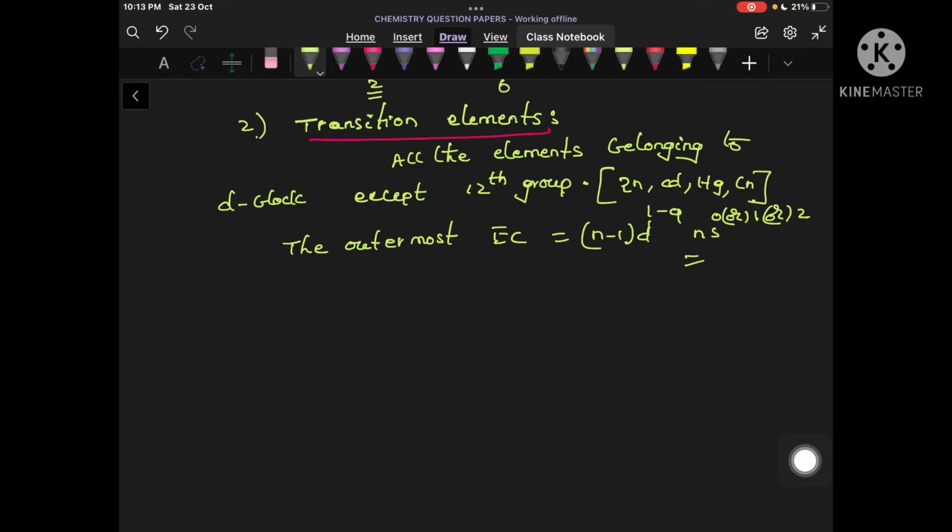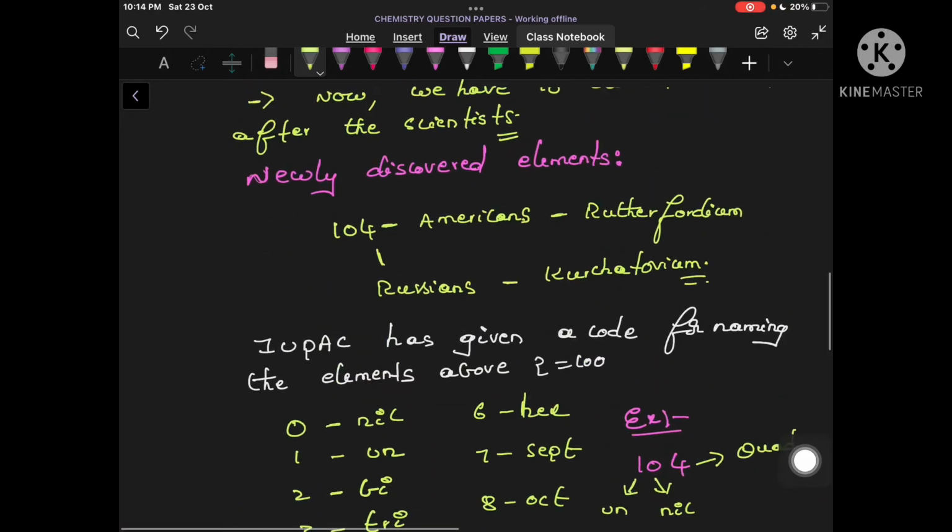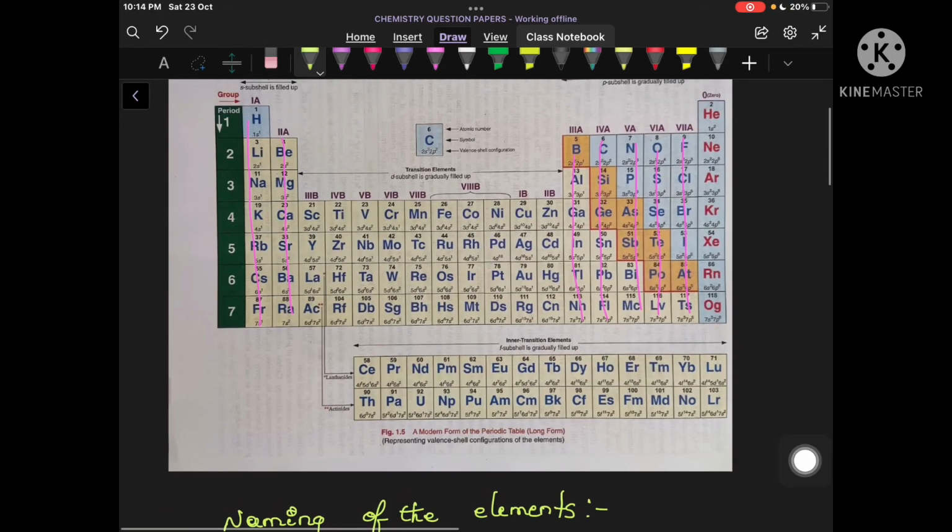So (n-1)d 1 to 9, because here electrons are entering the d subshell. From 1 to 9, electrons can enter these d subshells. And in the ns s subshell there may be 1 electron, there may be 2 electrons, there may be 0 electrons also. Okay? So let us see the periodic table. Clear? Which elements can you call transition elements?